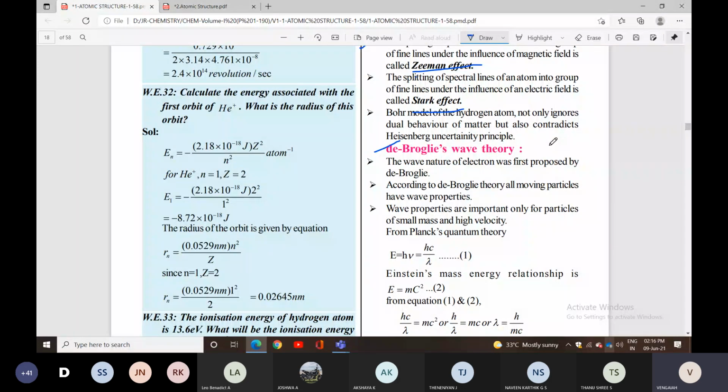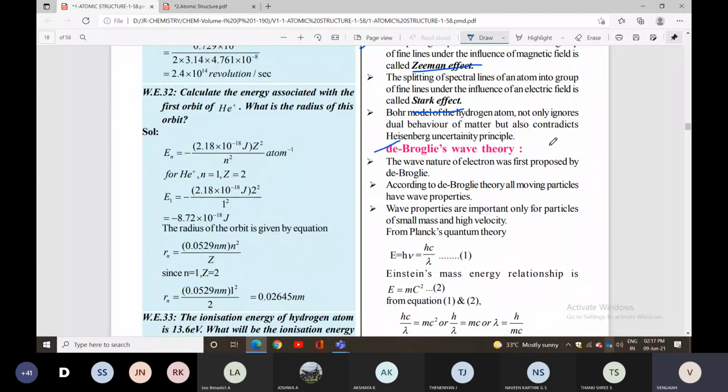Again, I will repeat from de Broglie's wave theory onwards. The wave nature of electron was first proposed by de Broglie. According to de Broglie's theory, all moving particles have wave properties. Wave properties are important only for particles of small mass and high velocity.